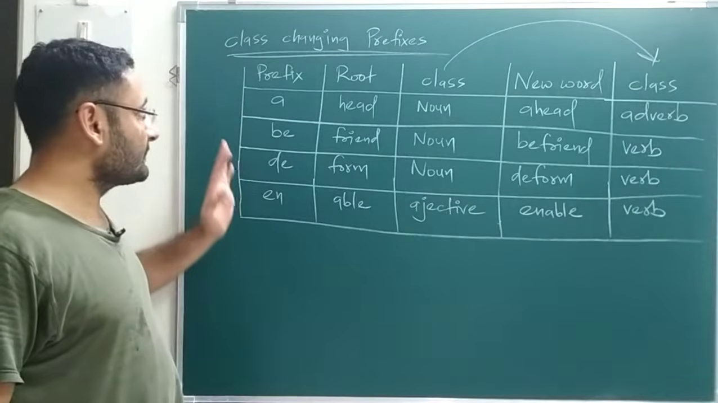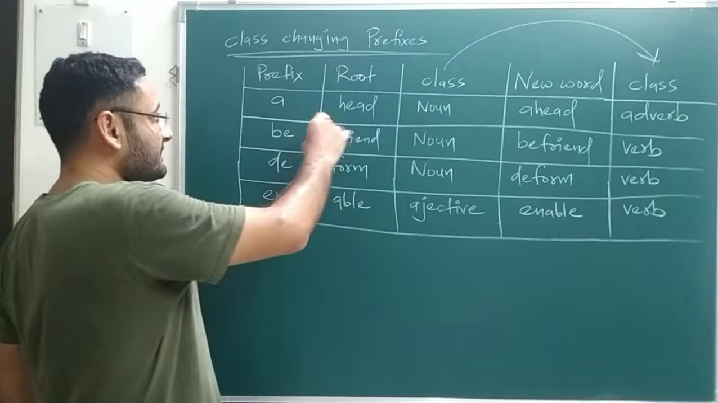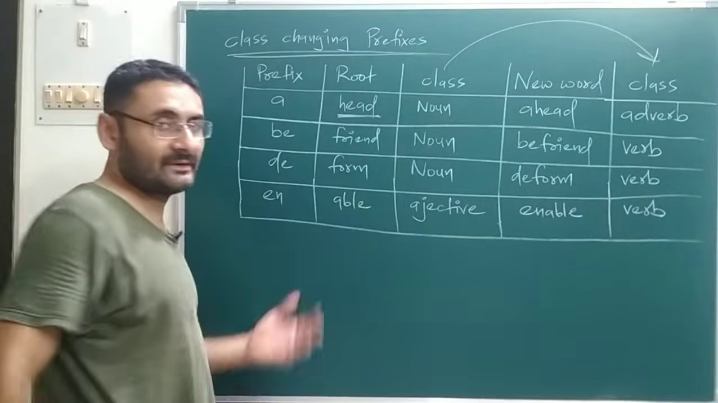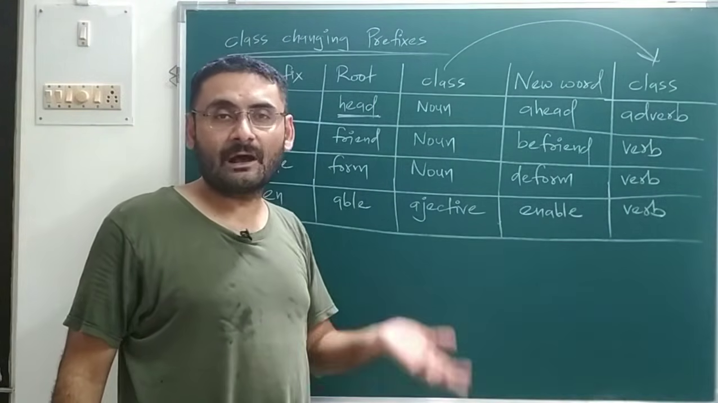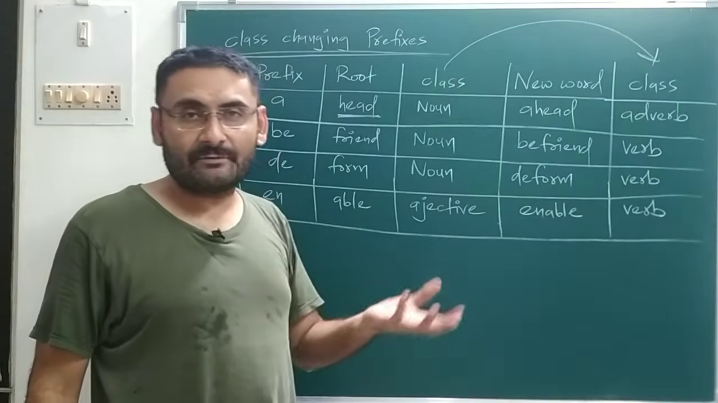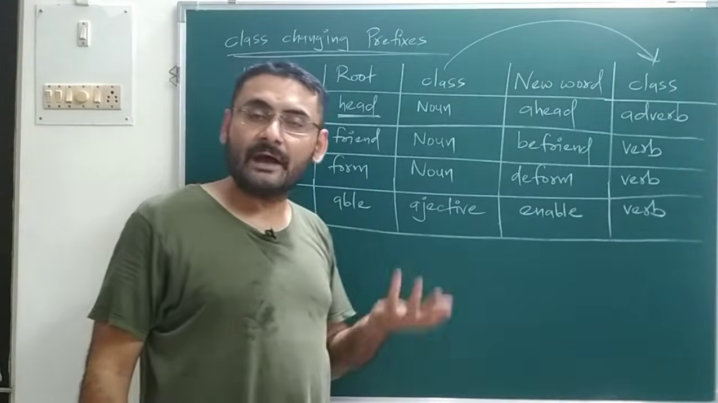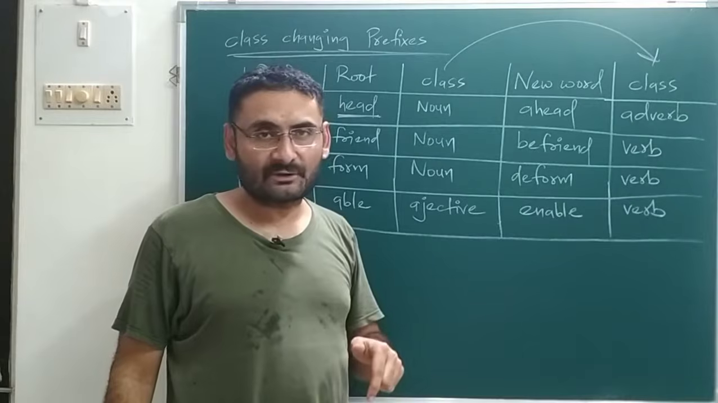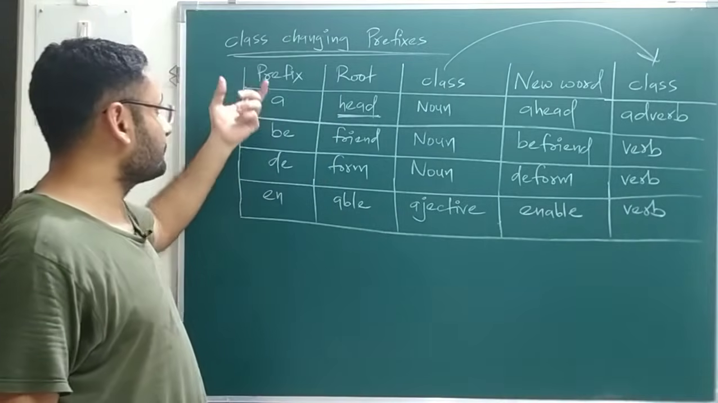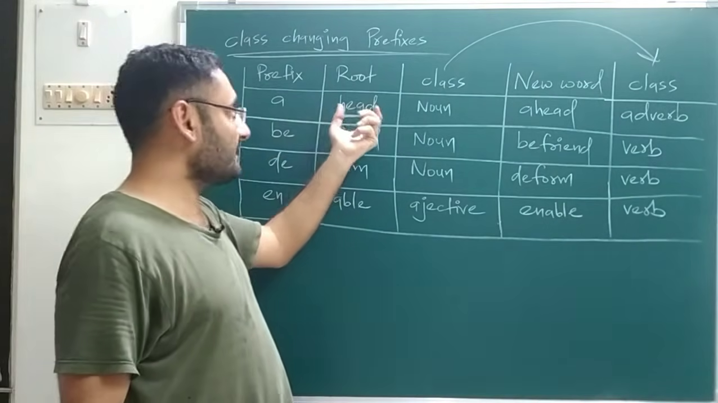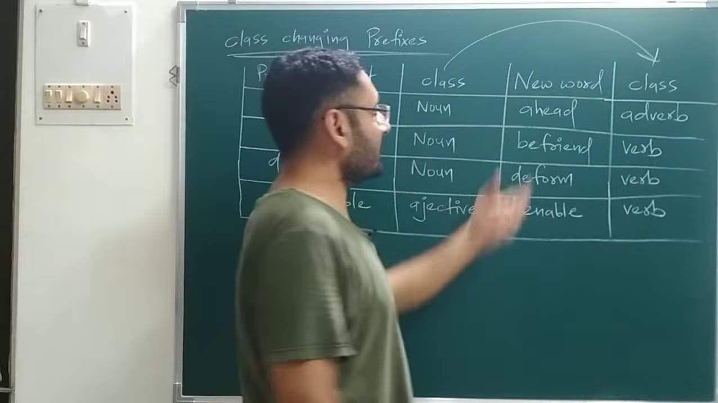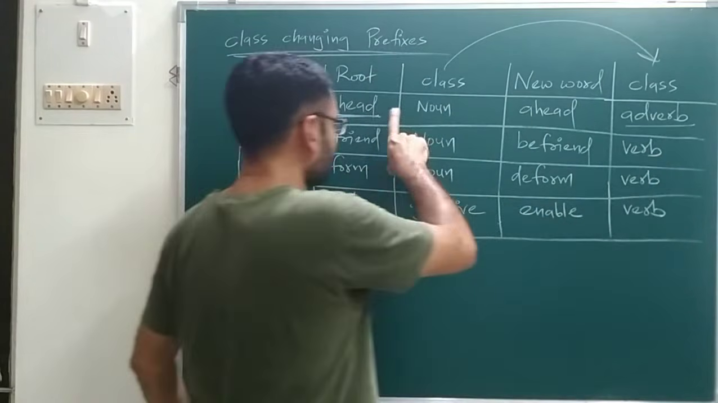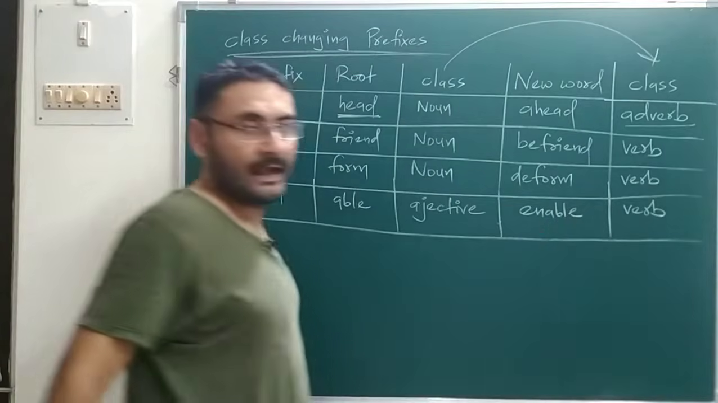So now over here we will discuss one by one. Supposing the root word is head. Head is a noun. So what do you mean by noun? What do you mean by pronoun, adjective, adverbs? Each and everything I have explained in one of my videos. I will provide the link in my description box. Okay. So the prefix is a, the root is head, and head is a noun. Now the new word is what? Ahead. Ahead is what? That is your adverb. That means class is changed from noun to adverb.